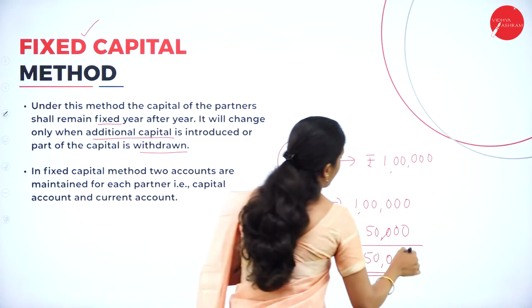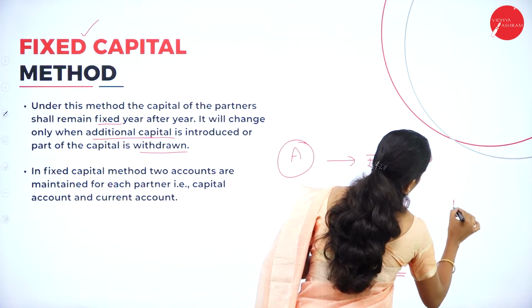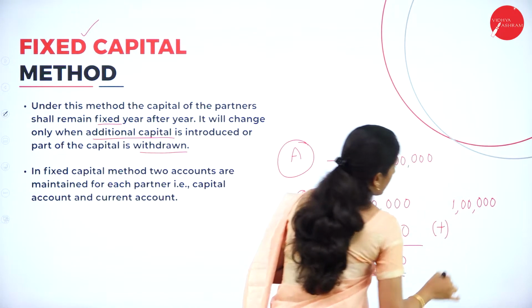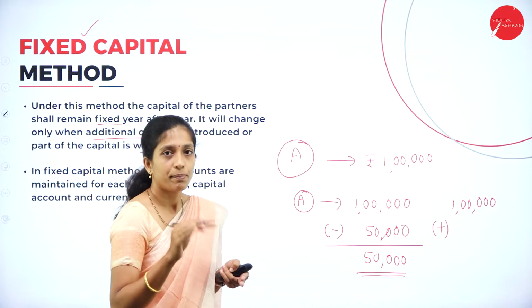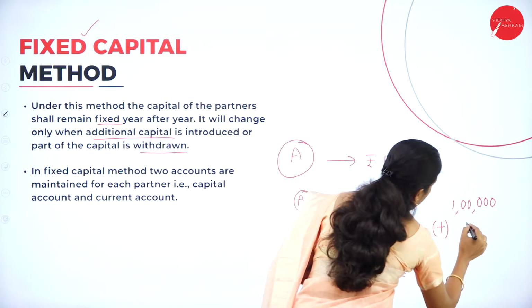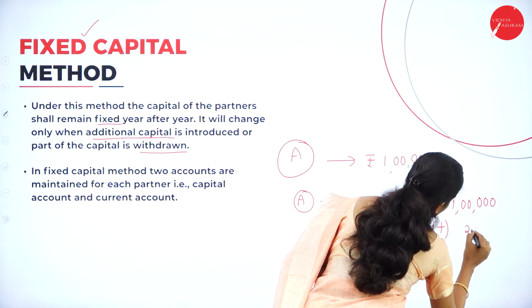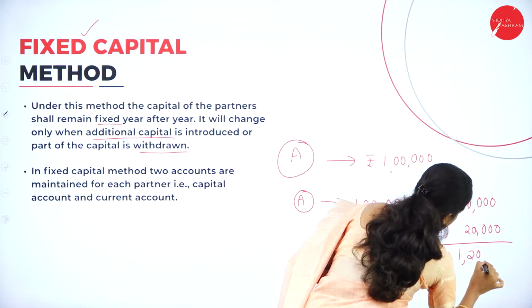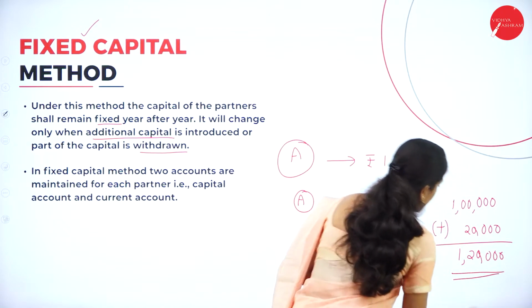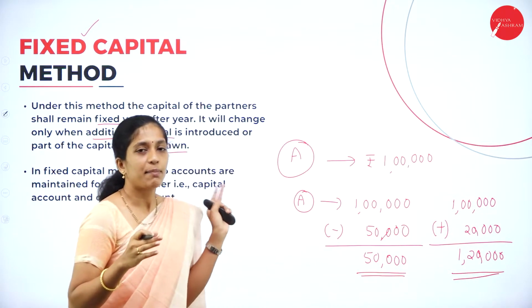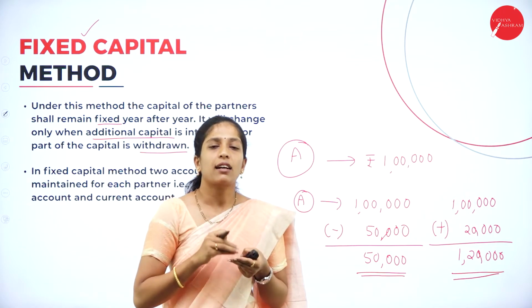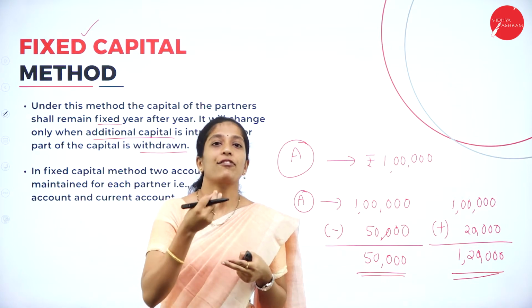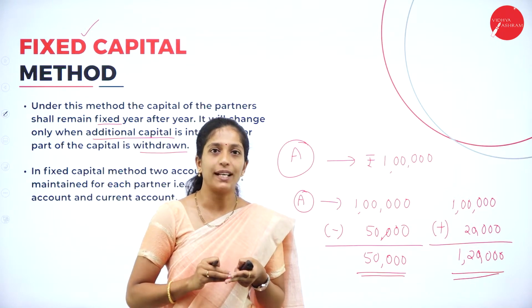In the same way, if A has introduced capital, now A has rupees 1 lakh and he has given additional capital of rupees 20,000 to the business. Then the capital of the partner increases to 1,20,000. So this tells that the capital account of the partner remains fixed unless he withdraws or introduces additional capital to the business.